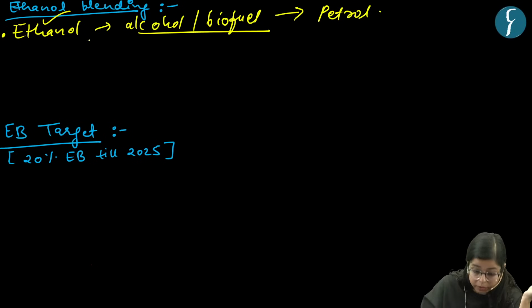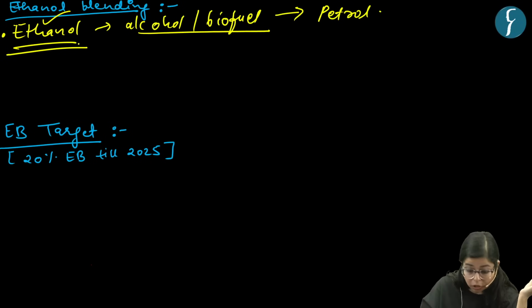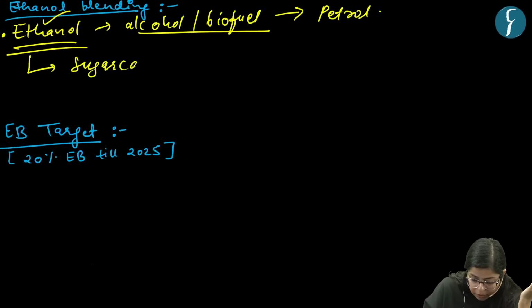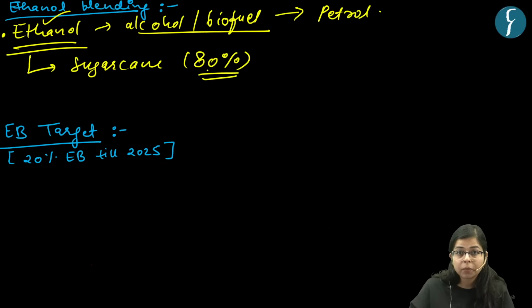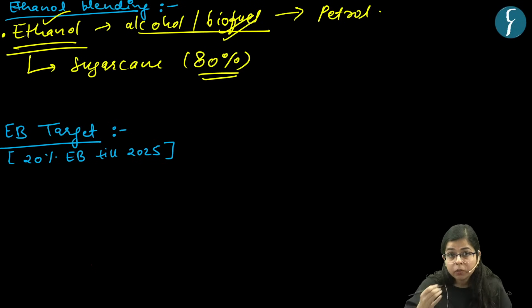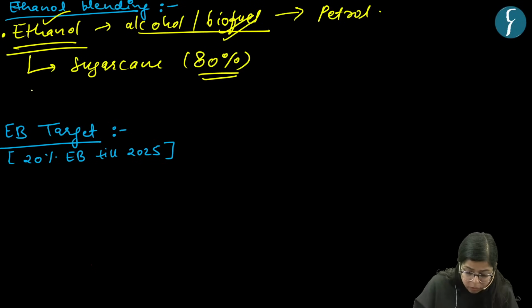How is ethanol produced? Primarily, ethanol in India is produced from sugarcane. Around 80% or more of ethanol production in India is derived from sugarcane. As I told you, ethanol is a biofuel, so it can be produced from biomass, right? Apart from sugarcane, it can also be produced from other biomass sources.